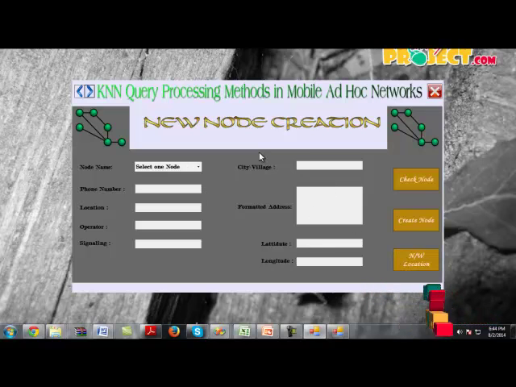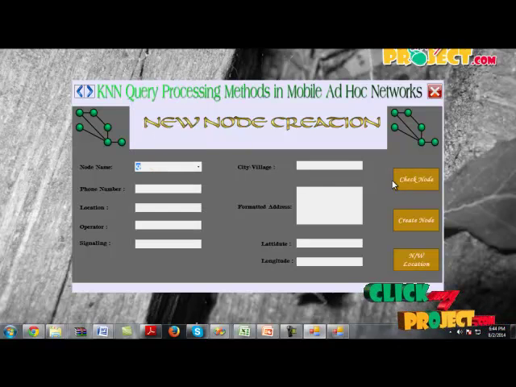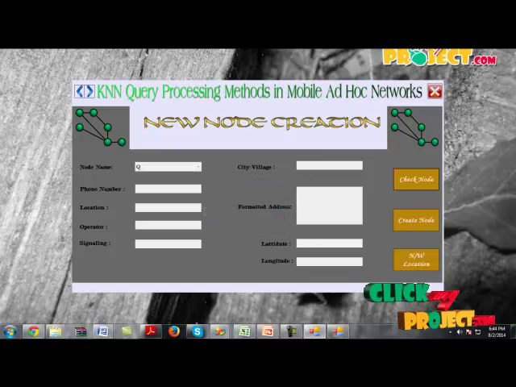This is the first page of the project. First, you should create a new node connection if you are a new user, by selecting the node name, and you should click check node. If it is a new node, it will show that you have selected create a new node. Otherwise, it will show that you have selected an invalid node. Then you should type the mobile number.